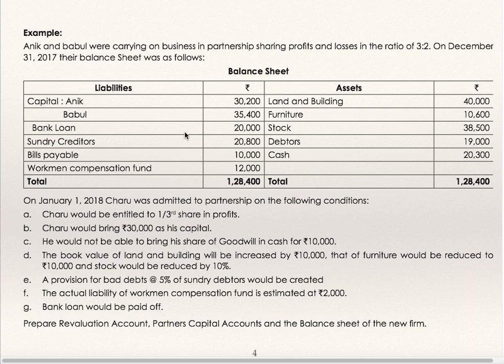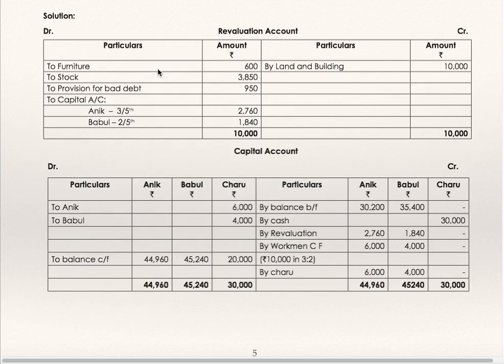Bank loan would be paid off. 20,000 bank loan has been paid off. Entry will be bank loan account debit to bank. Prepare revaluation account, partners' capital account and balance sheet of the new firm. Revaluation account: to furniture, to stock, to provision for bad debts, decrease in value of assets. By building, increase in value of assets. Increase in value of asset is to be credited to revaluation account.